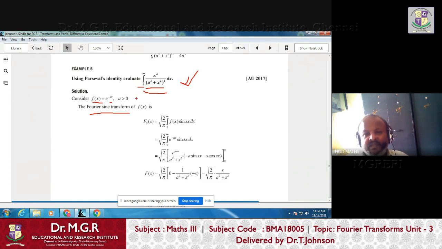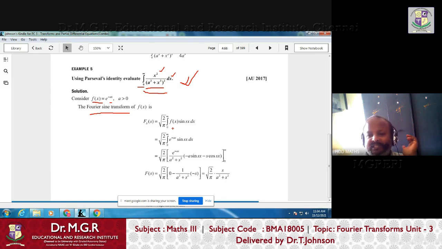Suppose it is not given, for this type of problem you have to take f of x as e power minus ax. And then, listen carefully, here x is the variable. If you have the variable both in the numerator as well as in the denominator, you have to find the Fourier sine transform. Why? I will tell you now.